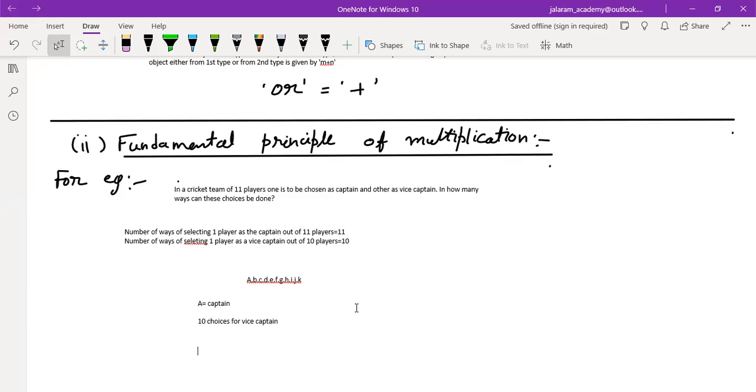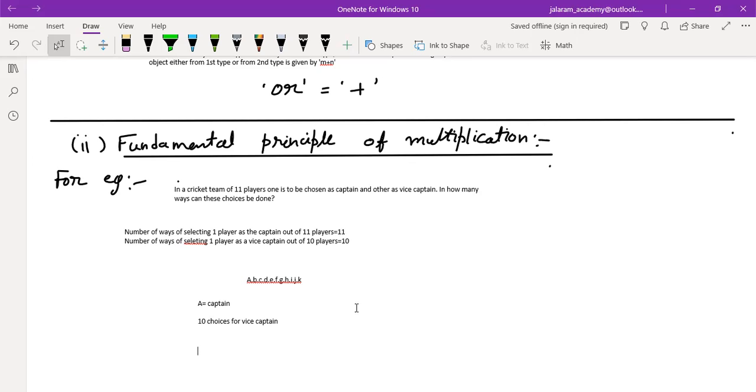So the total choices will be what? 11 into 10. Is that clear to you? There will be 110 choices for selecting a captain and then a vice captain. If we select A as the captain, we can select 10 persons as the vice captain. If we select B, we can select the remaining 10 as vice captain. Similarly, for each of the 11 persons, we have 10 choices each.